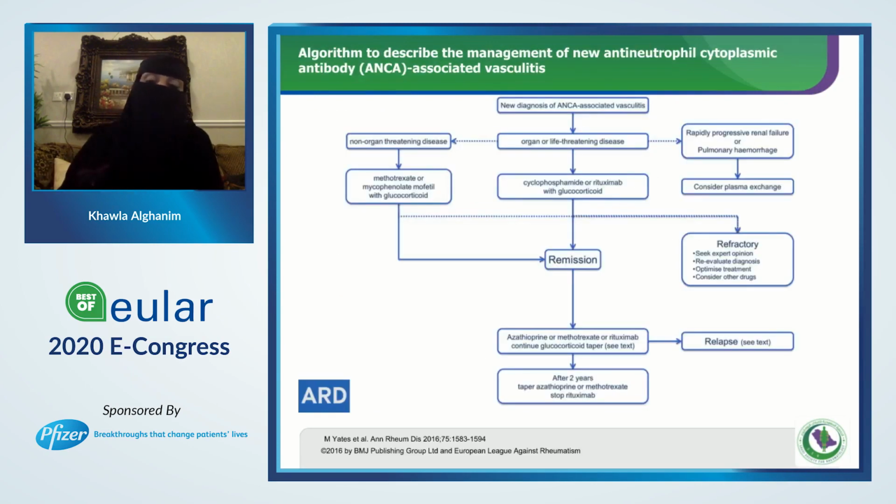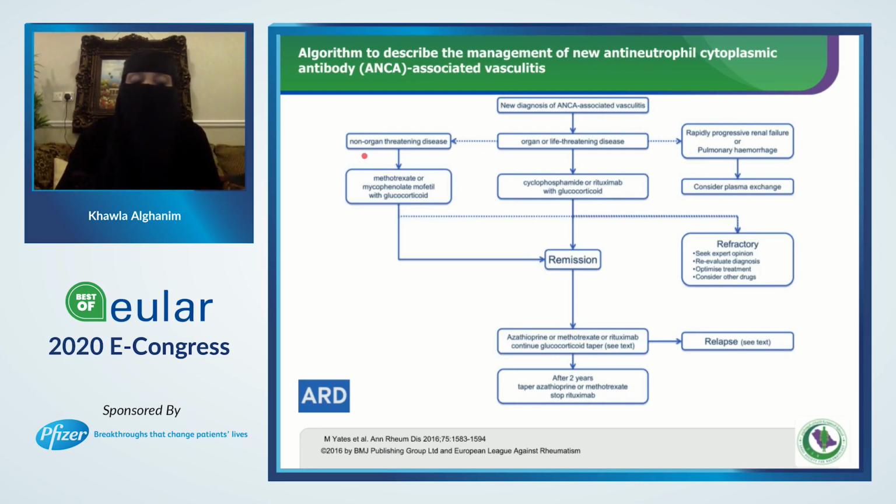So before I go to the studies that were presented in the EULAR 2020, I would like to take you through this beautiful algorithm. This is from the EULAR recommendation 2016. What they told us in this recommendation is that we have three phases in management of a new ANCA-associated vasculitis. The first phase is the induction phase, the second phase is maintenance, and the third phase is follow-up and titration of the medication. So I will try to tell you what studies came after 2016 until 2019. Then I will go to the studies that were presented in 2020 to conclude from all these studies what we can take from all this.